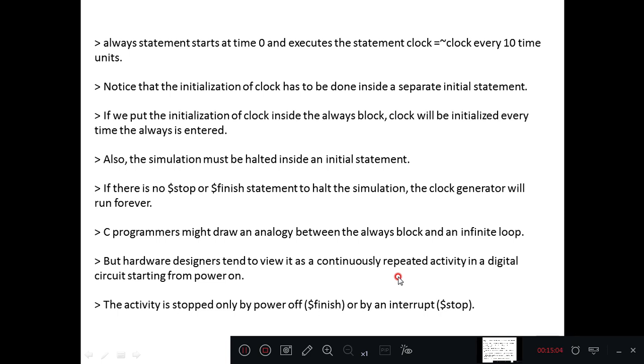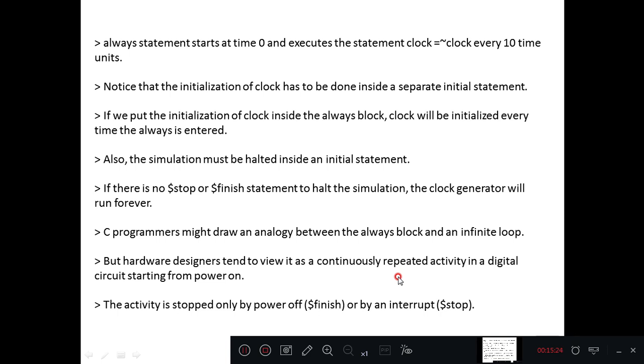We understood that statements within initial statements are executed only once, and statements within an always block are executed continuously in a repetitive manner based on changes in the parameter list that we have mentioned.